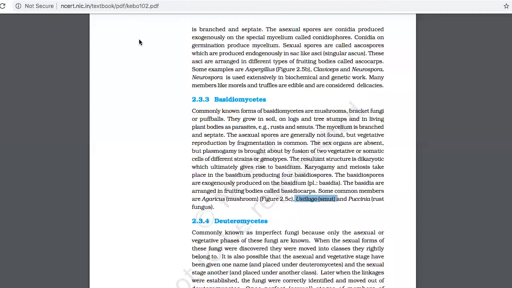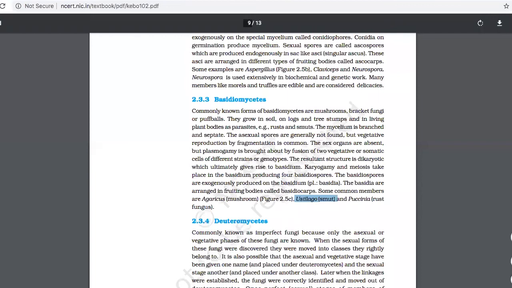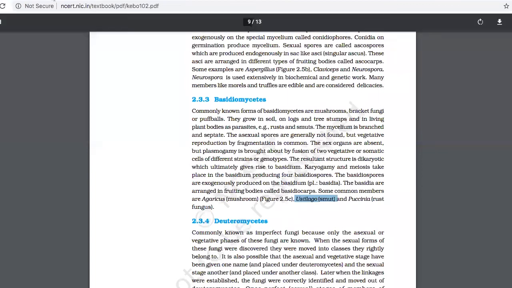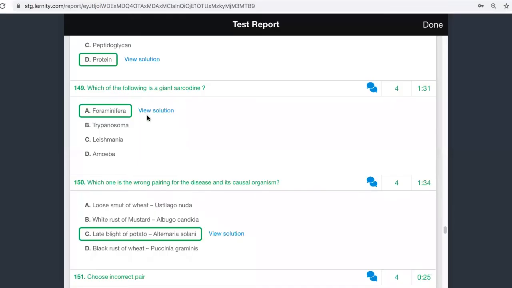Smut. So in this particular point, you are able to see Ustilago is loose smut of wheat. This is correct. Albugo candida is white rust in mustard. This is also correct.